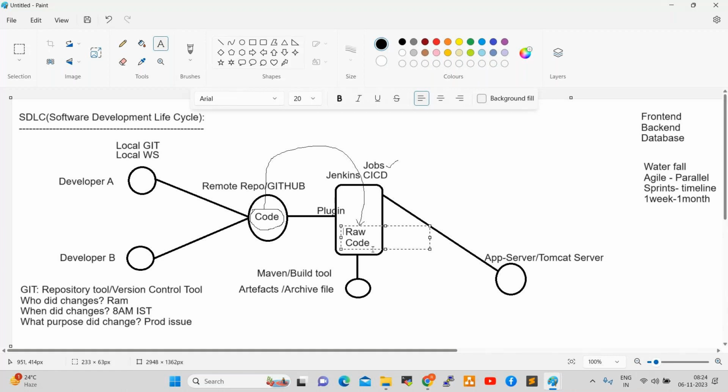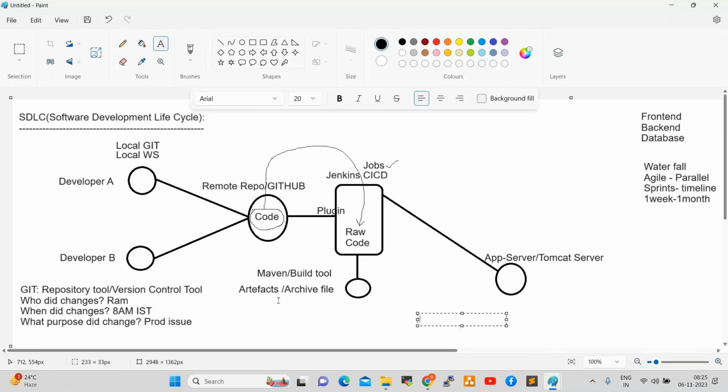For example, in your laptop you have 200 PDF documents, and I asked you to send those documents to me. What is the simplest way to send them? By converting them into zip format, right? You can attach the zip to an email and send it across. Instead of attaching 200 documents, you attach a single zip file. The same functionality works in Maven also. Maven will take the raw code and convert it into a single file, a war file or jar file.